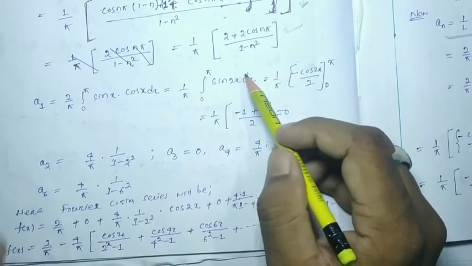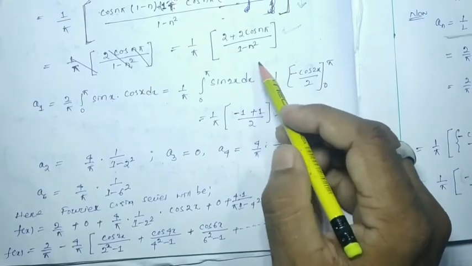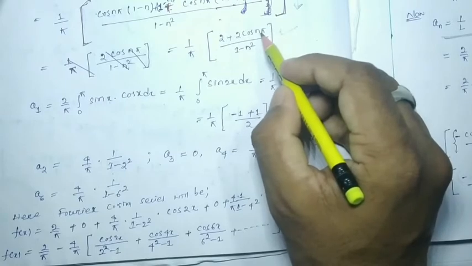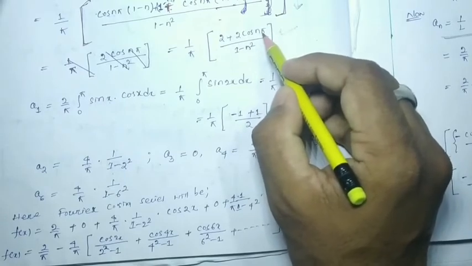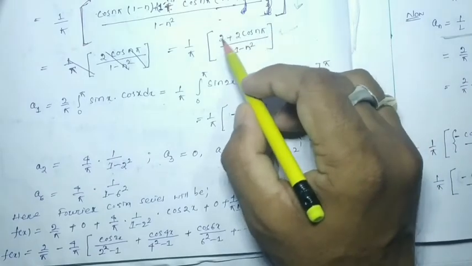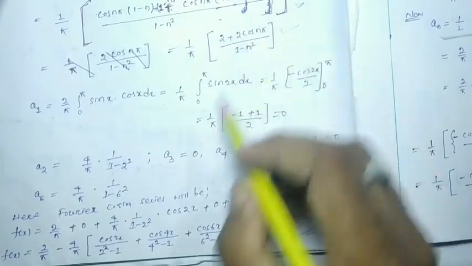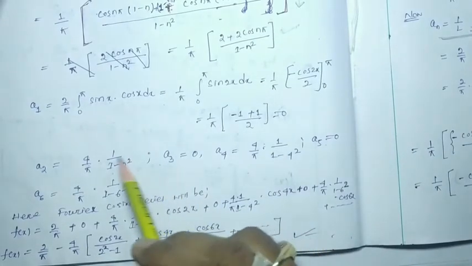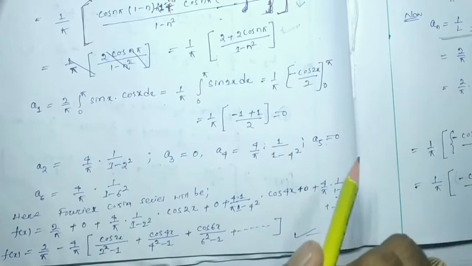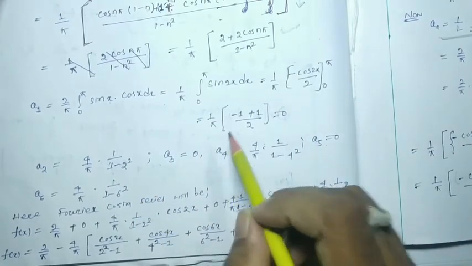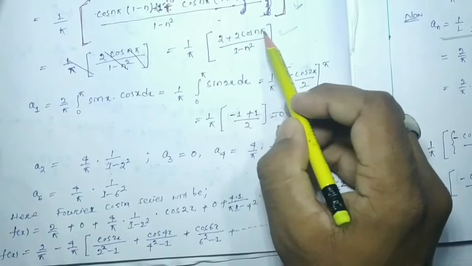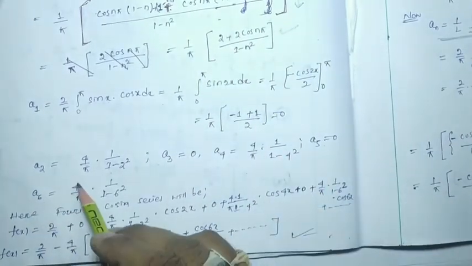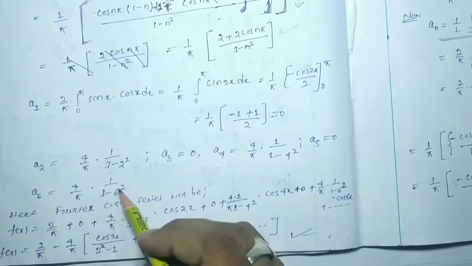Similarly, if you want to find a3, for n equal to 3, cos 3 pi will be how much? Minus 1. So 2 minus 2 will be 0. So a3 will be 0. Likewise a5 will be 0, a7, all odd a's are 0. And a4, how much will you get? For a4, cos 4 pi will be 1, so it equals 4 by pi into 1 by 1 minus 4 square. A6 is 4 by pi into 1 by 1 minus 6 square.